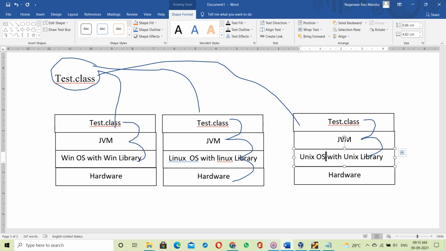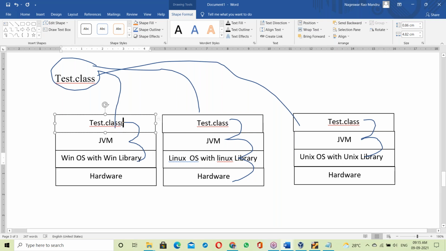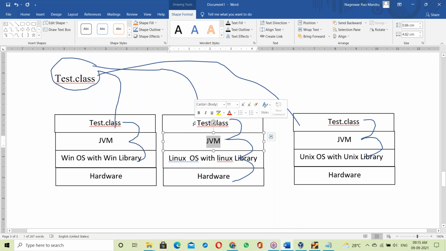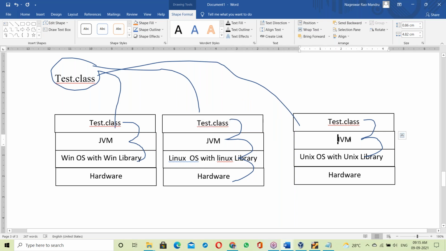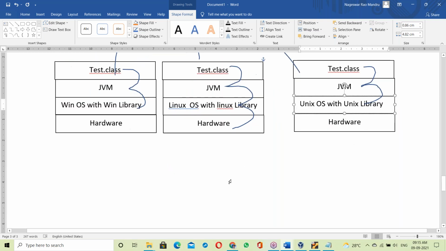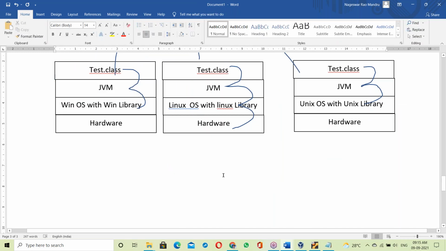This is runtime linking. So even if the OS changes, the program need not change. The same program runs anywhere. The reason behind this is the JVM. The Windows JVM takes care of linking tested.class to the Windows library. The Linux JVM links tested.class to the Linux library. The Unix JVM links tested.class to the Unix library. That's it. Behind this is the JVM; the JVM takes care of that.